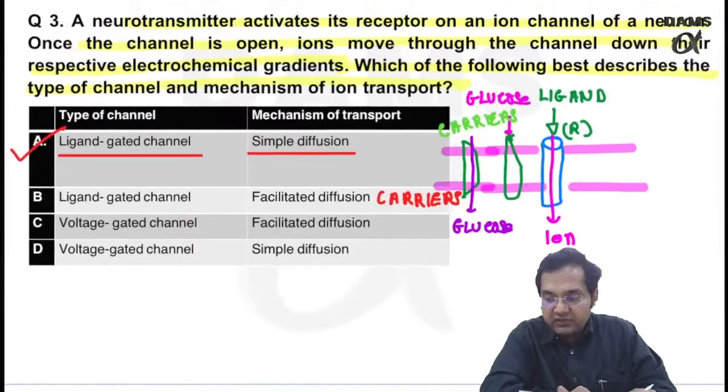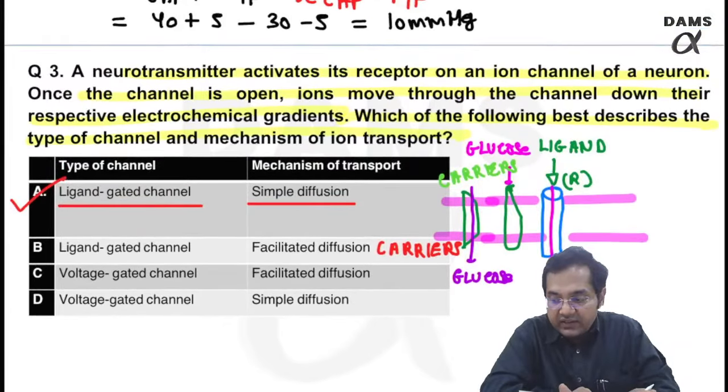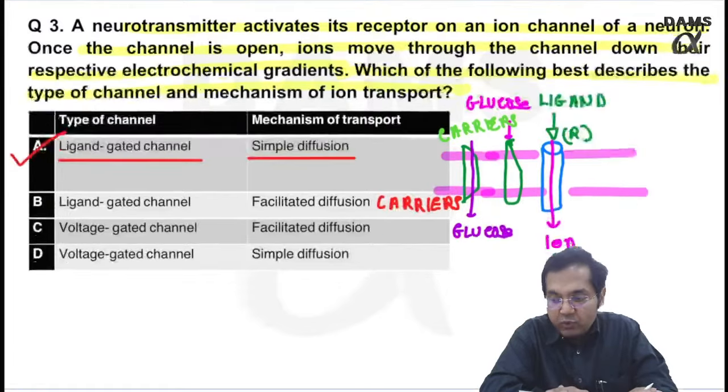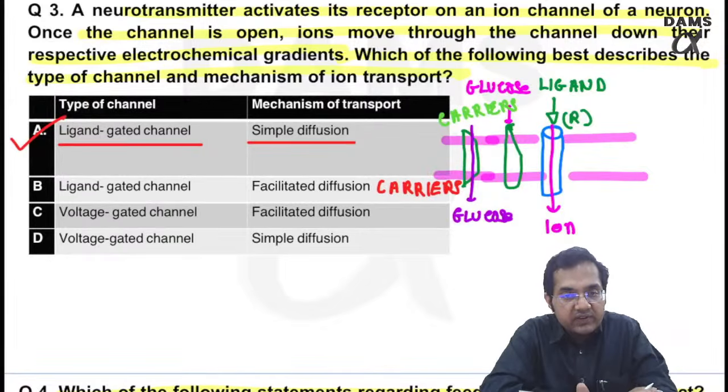In the previous question, we were saying that the channels are either open or closed. When the ligand binds to its receptor, the ion moves from its higher to lower concentration. So this is an example of simple diffusion. But carrier proteins which get saturated are an example of facilitated diffusion. Carrier proteins undergo a change in conformation, right? But when a ligand binds to a channel, the ions move from higher to lower concentration through the channel. Channel is an example of simple diffusion. This is what I said.